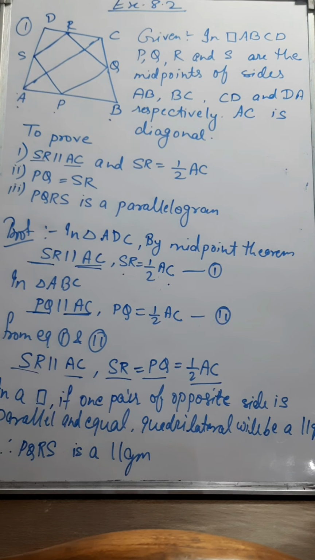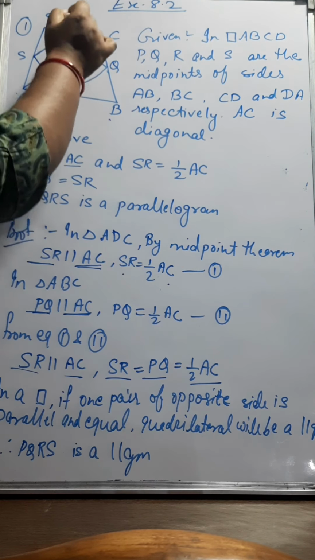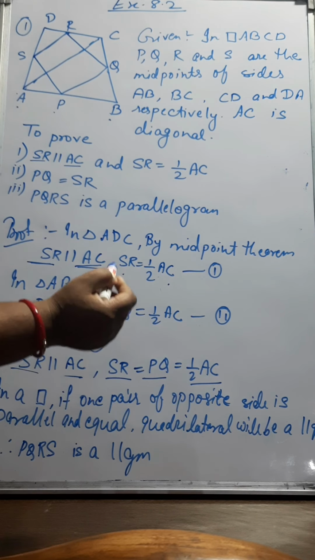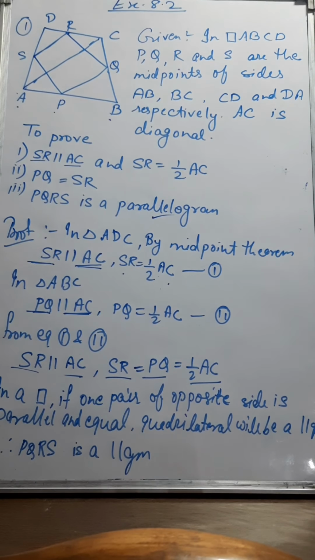And also we know that in a quadrilateral, if one pair of opposite sides is parallel and equal, the quadrilateral will be a parallelogram. So in quadrilateral PQRS, PQ is parallel to SR and PQ is equal to SR, both are equal to half of AC. So we can say that PQRS is a parallelogram, which is the third part of this question.